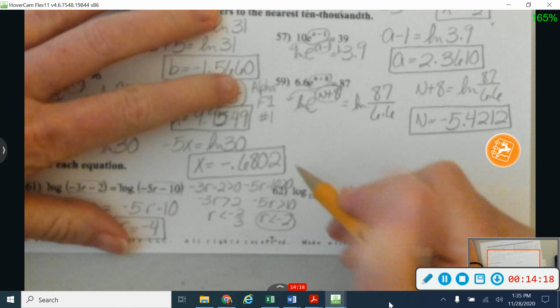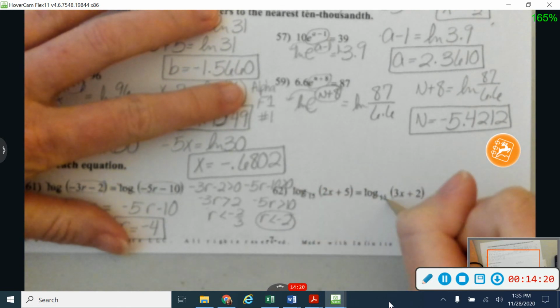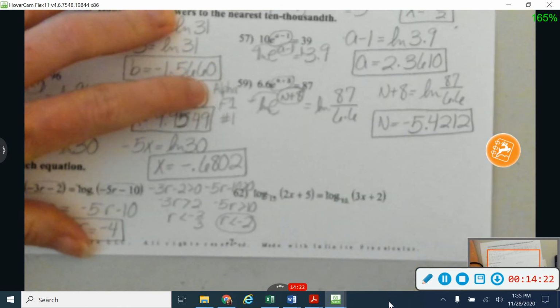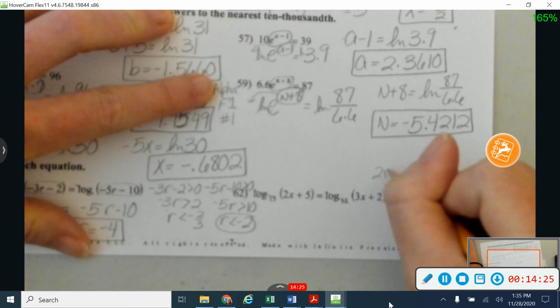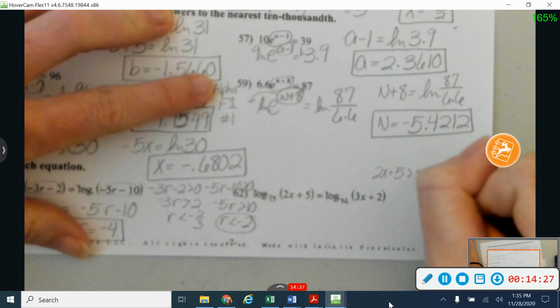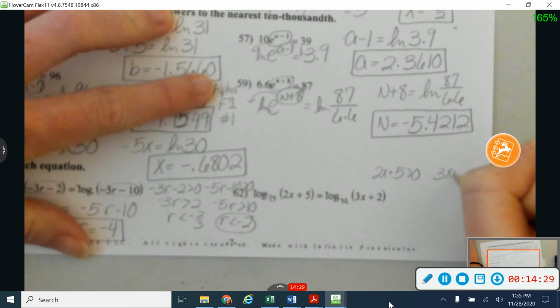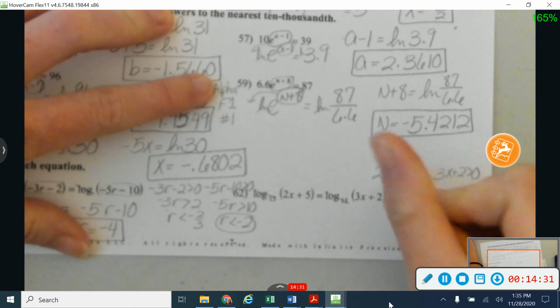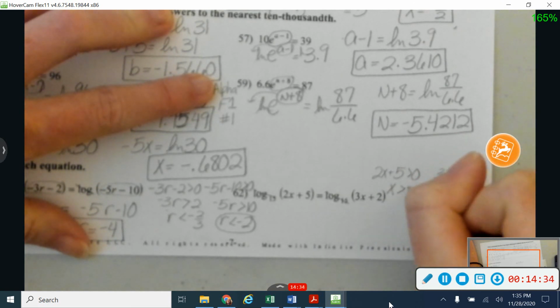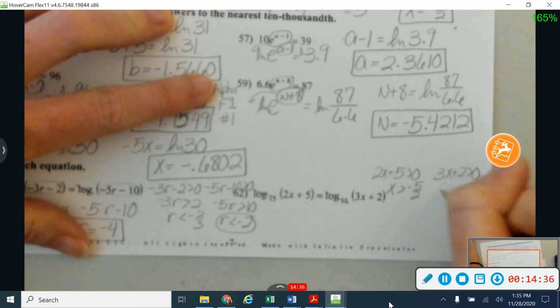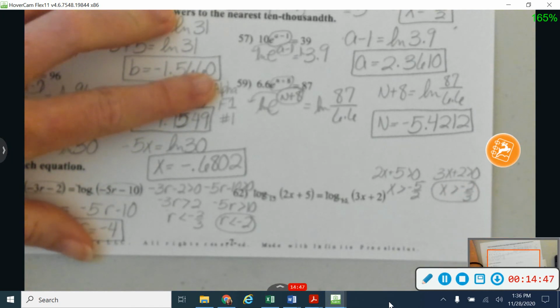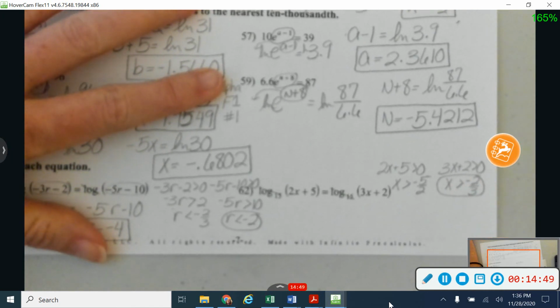Okay. Same thing over here. My log of 15s can cancel each other out. There's one on each side. Let's check my domain issues here. So I want that to be greater than 0. And this to be greater than 0. So let's see, I'm going to say that x is greater than negative 5/2. And over here, x is greater than negative 2/3. And I'm going to go with this one, because if something is greater than negative 2/3, it is already greater than negative 5/2. So work with the bigger one there.